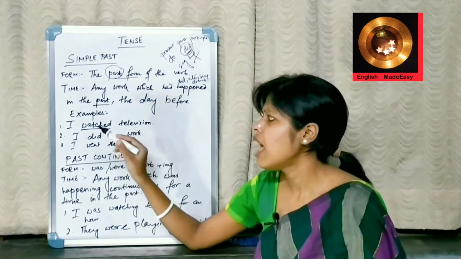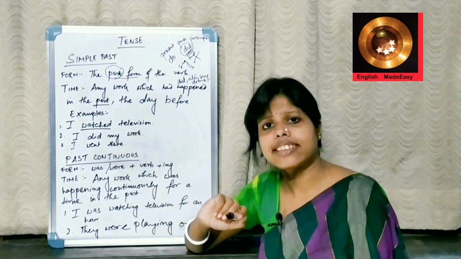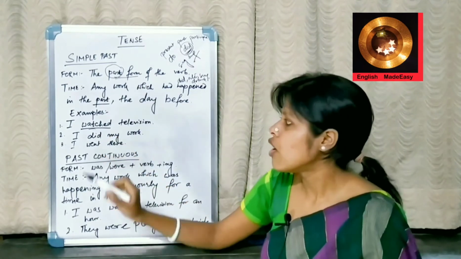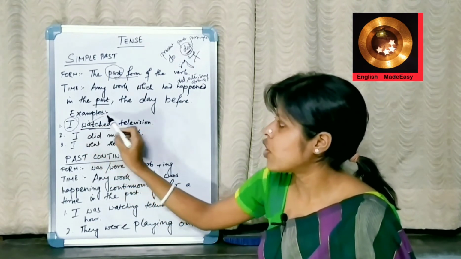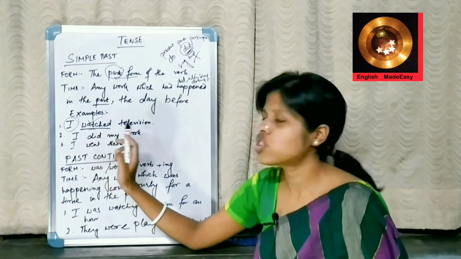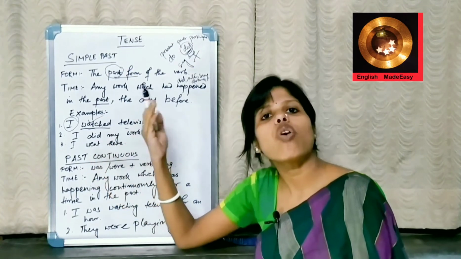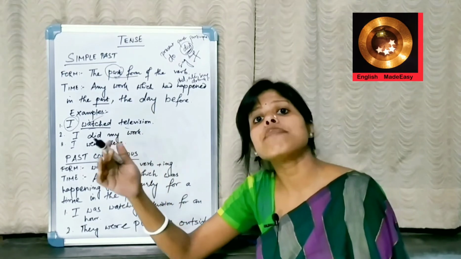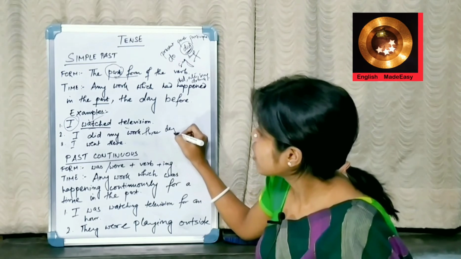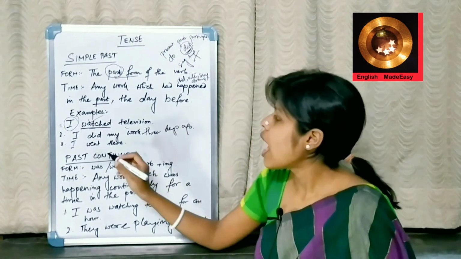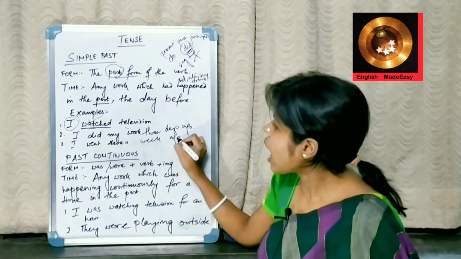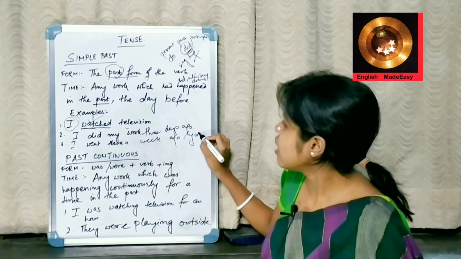For an example, I watched television yesterday. See, we are using the past form of the verb. We are putting the subject, the verb and the object. I watched television. I did my work yesterday or I did my work 3 days back, 3 days ago. I went there a week ago or I went there yesterday.